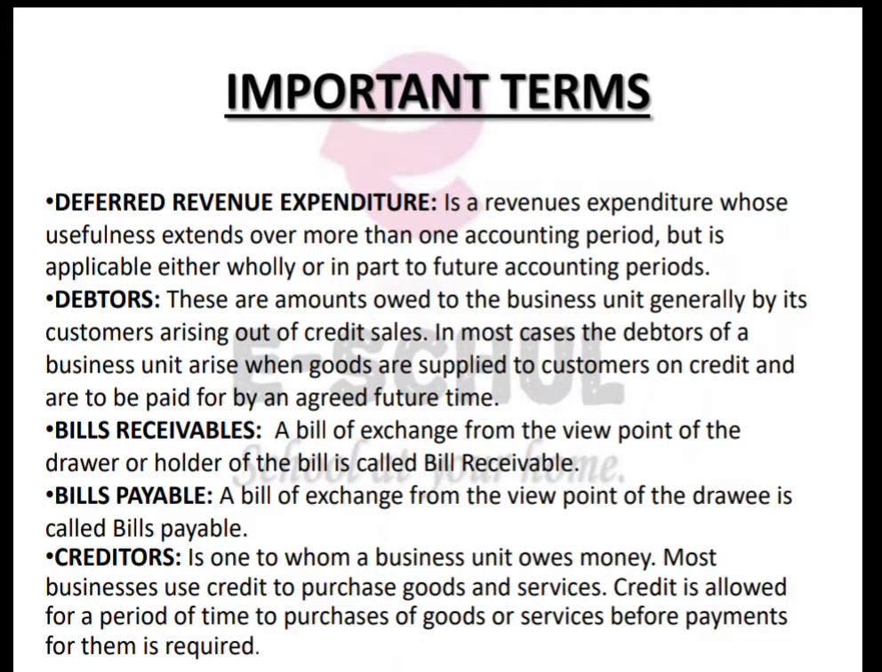Next comes debtors. Debtors are very simple: the persons to whom you have sold goods but not in cash, you have allowed them to pay you later on, that is, you have sold the goods on credit. So debtors are assets for you, because debtors can be converted into cash, because either today or the next day they are going to pay you the money.